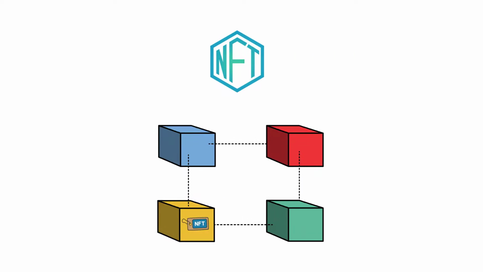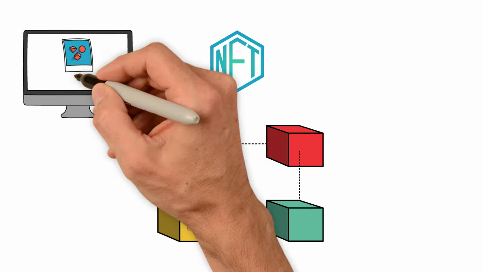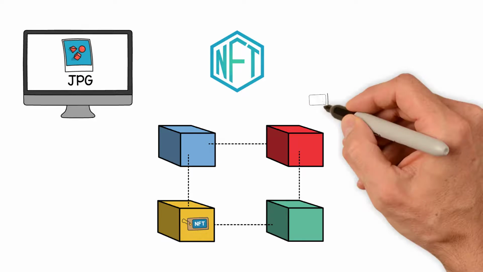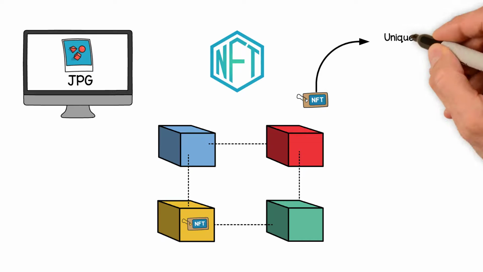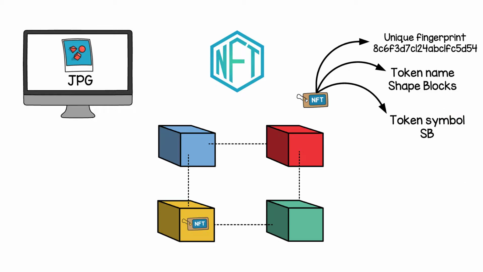NFTs solve this problem. Imagine that you made a piece of digital art, essentially a JPG, on your computer. You can create or mint an NFT out of this. The NFT that represents your art contains a bit of information about it, such as a unique fingerprint of the file, a token name, and a symbol. This token is then stored onto a blockchain, and you, the artist, become the owner.